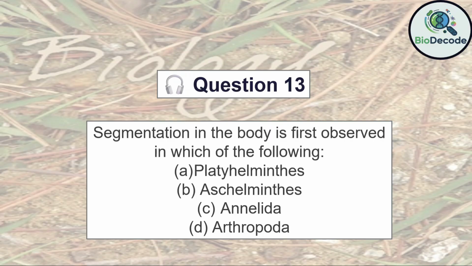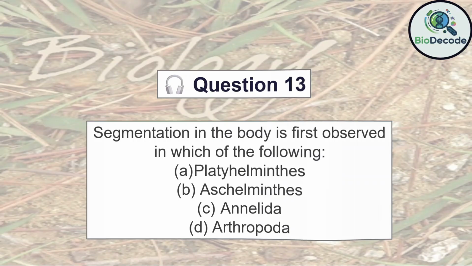First, segmentation or metamerism refers to the division of the body into repeated units called metameres. Second, each segment in annelids contains components of circulatory, excretory, and nervous systems, allowing greater specialization and flexibility. Third, while arthropods also exhibit segmentation, it is more apparent and functional first in annelids, marking an important evolutionary development.